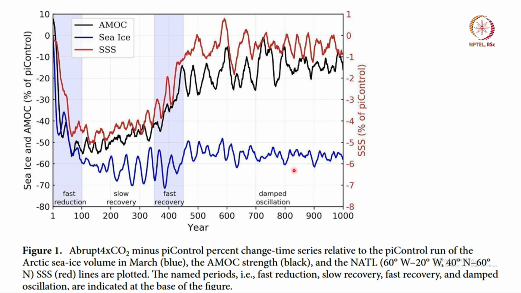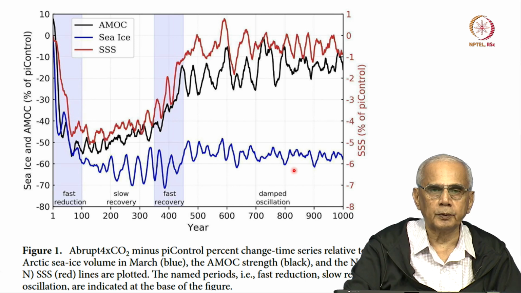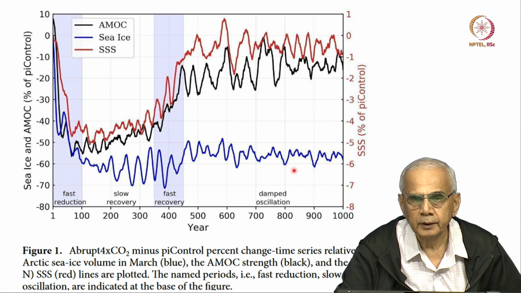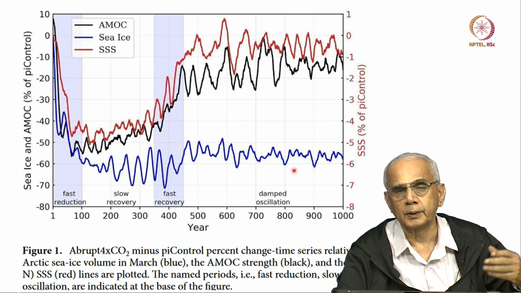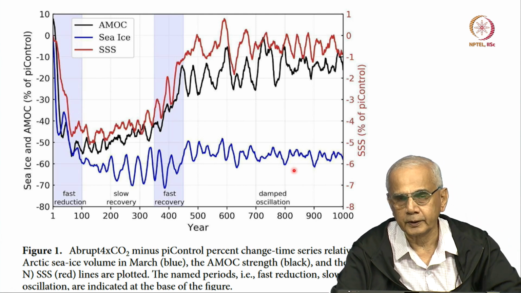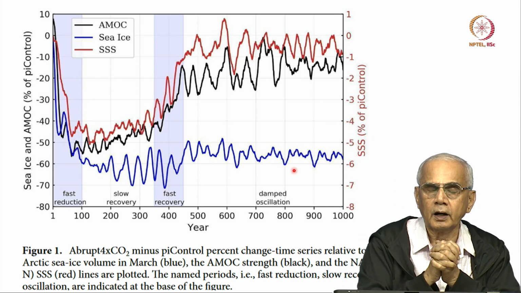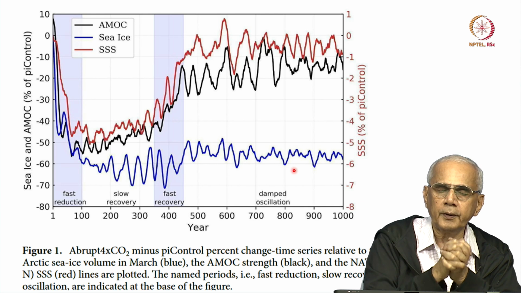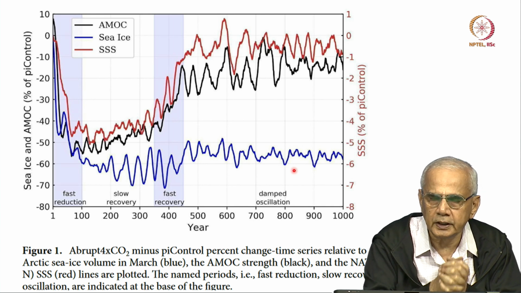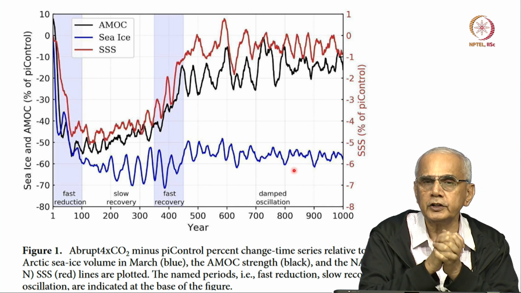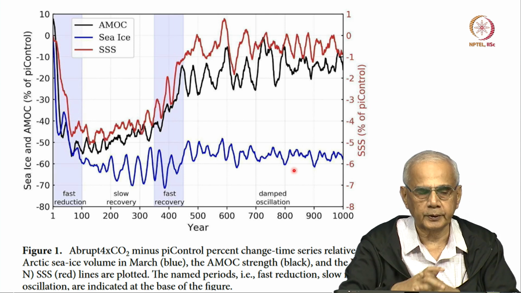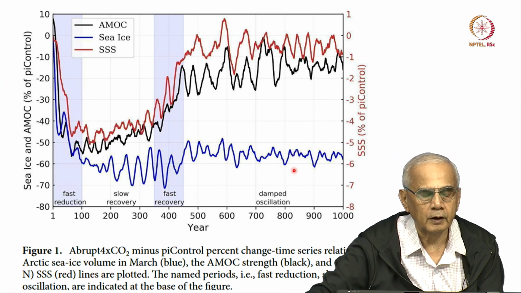So, you take a model which has reached some steady state, LGM conditions, and suddenly increase the CO2 by 4 times. Now, why 4 times? Because that is a big signal. If you do 2 times, sometimes you do not get enough signal. Okay. So, although this may look artificial, it is done to understand how the climate model responds to large changes in carbon dioxide over a very short time scale, abrupt change. Okay. The abrupt change is a very popular way to understand.